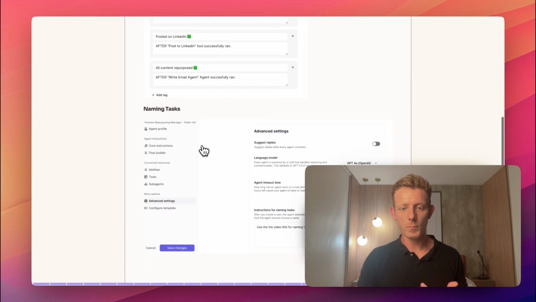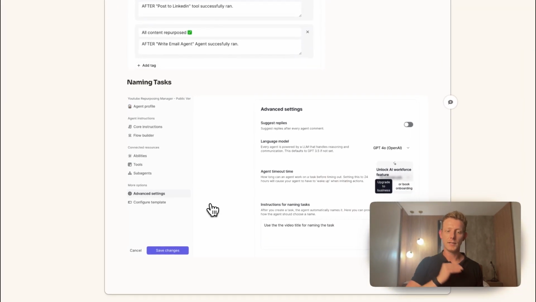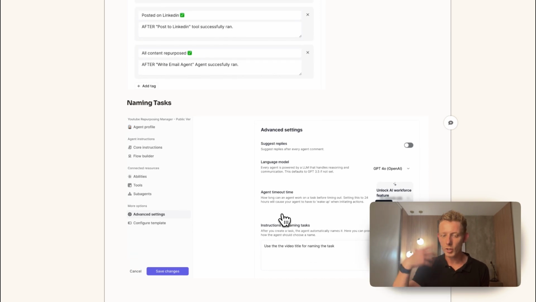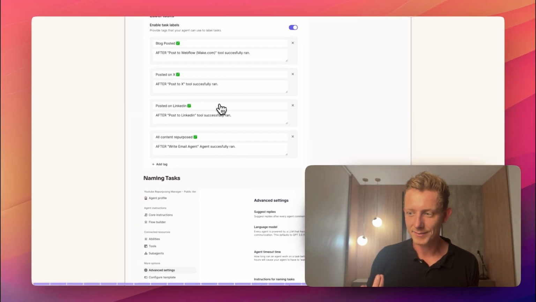And then we have one more thing, which is naming tasks. Basically the same thing, but instead of putting labels, we can also name the different tasks in a specific way. In the advanced settings, we have an option for instructions for naming tasks. There we can tell our agent how to name these tasks, for example, use the video title for naming the task. Now, again, I'm not a huge fan because we're already overwhelming these agents usually with tasks to do, and if we do these things too, you can imagine the reliability might go down a bit.